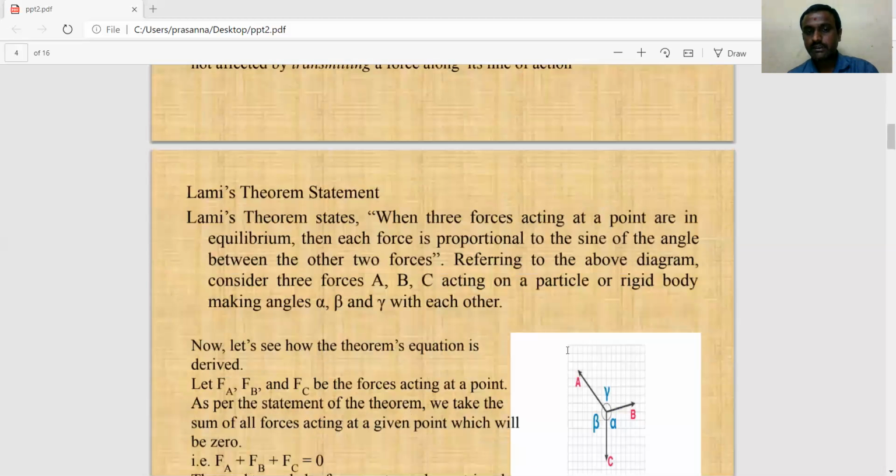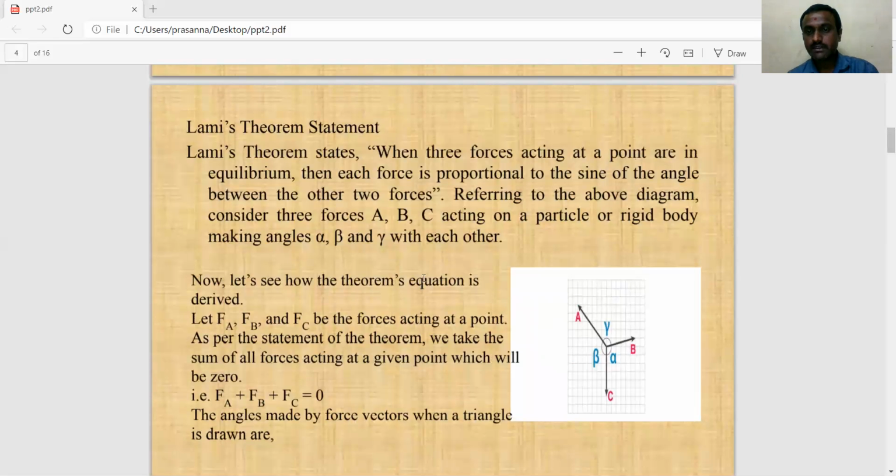Then we go to Lami's theorem. Lami's theorem states that when three forces acting at a point are in equilibrium, then each force is proportional to the sine of the angle between the other two forces.